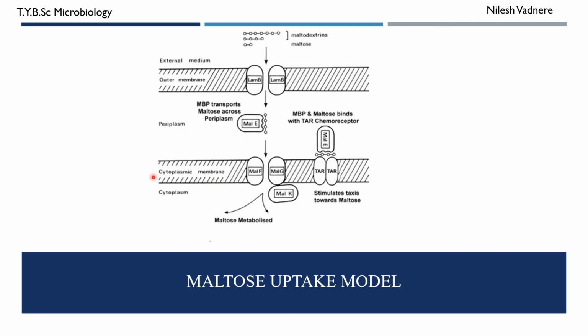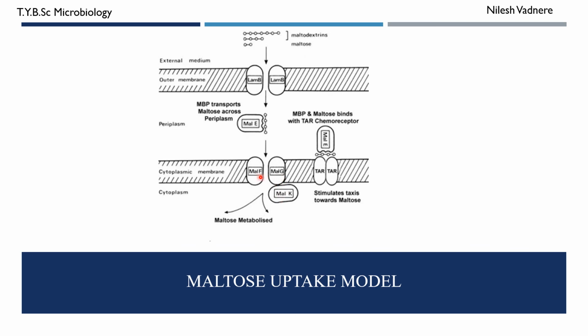At the lower side there is the cytoplasmic membrane. This cytoplasmic membrane has different transporters, but for the transport of maltose there is a special transporter made up of three subunits: MAL-F, MAL-G and MAL-K.